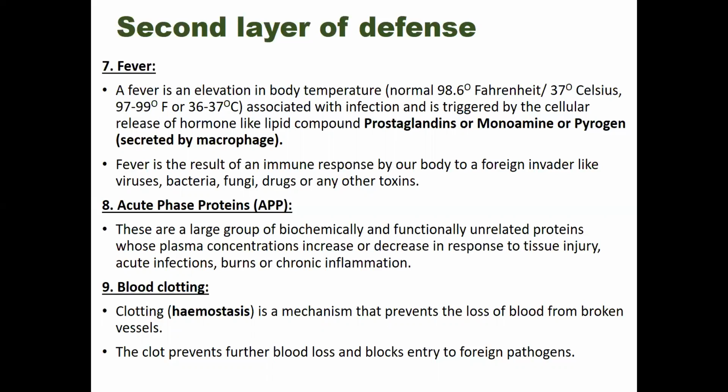This is also another component of the second line of defense, because during fever the body temperature is raised to kill those foreign invaders, foreign viruses, bacteria, fungi, or to destroy chemical components. In some cases, this high temperature can destroy those things and protect ourselves. So fever is the result of an immune response by our body to a foreign invader.